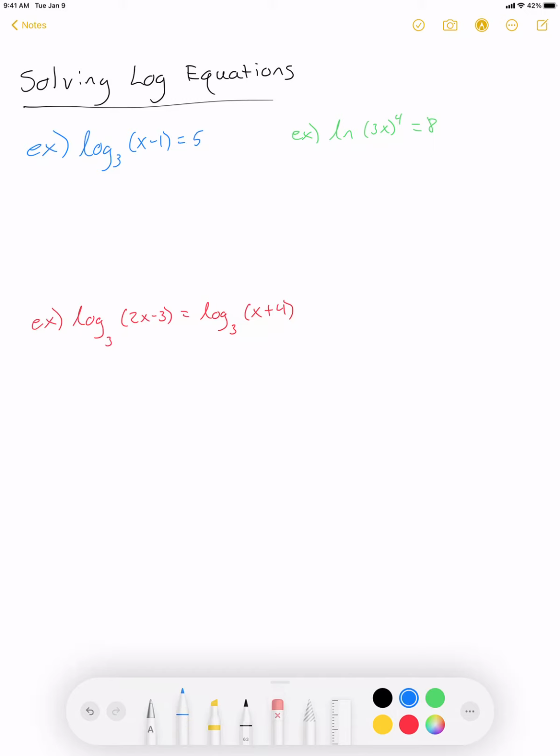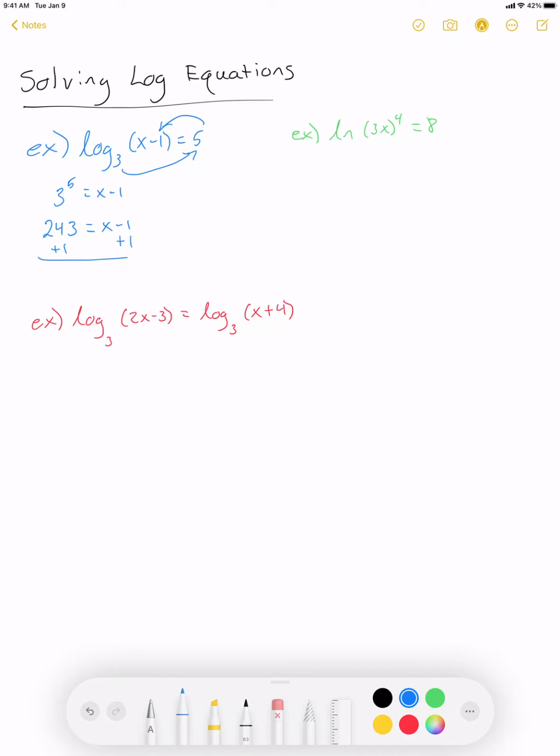And what we're going to do is change this from log form to exponential form so that we can get rid of this log. And so remember, we start with our base, and so we say 3 to the 5th power equals x minus 1. Now from here, 3 to the 5th power is 243. So 3 times 3 times 3 times 3 times 3 equals x minus 1. And so you can just plug that in your calculator.